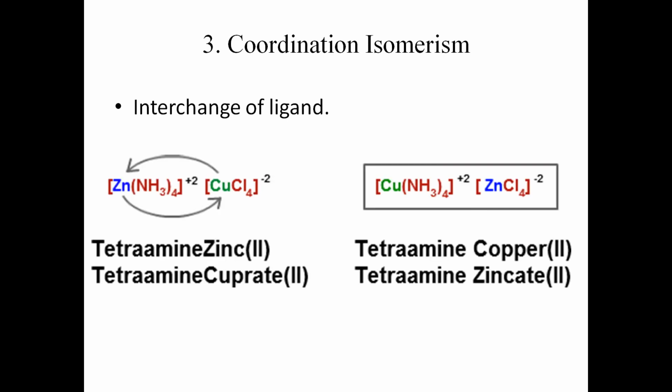Third is coordination isomerism. This isomerism occurs in compounds containing both cationic and anionic complexes and occurs because of different distribution of the ligands. The example given is tetraammine copper(II) tetrachlorozincate... Its corresponding isomer will be tetraammine zinc(II) and tetraammine cuprate(II).